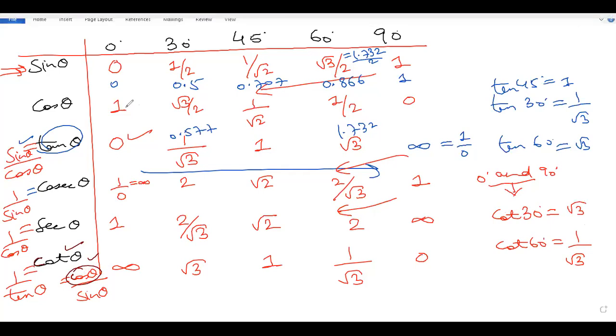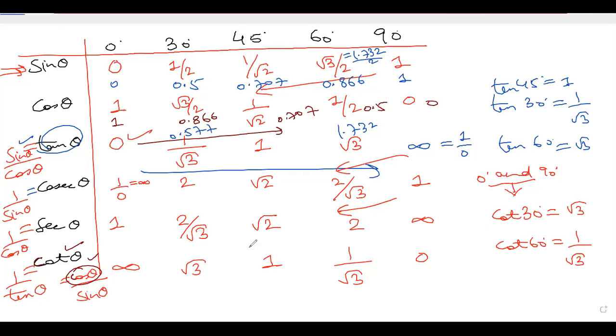Cos theta decreases: 1, 0.866, 1 by root 2 which is 0.707, 0.5, and then 0. So cot will also decrease. Cot 30 will be more than cot 60: cot 30 is root 3 and cot 60 is 1 by root 3. This was the value. I hope everyone has written the values.